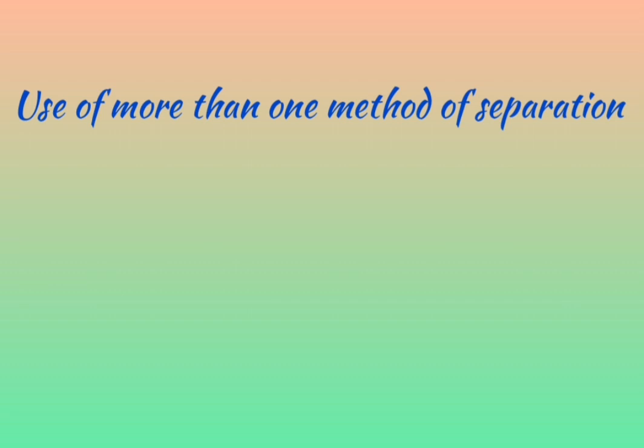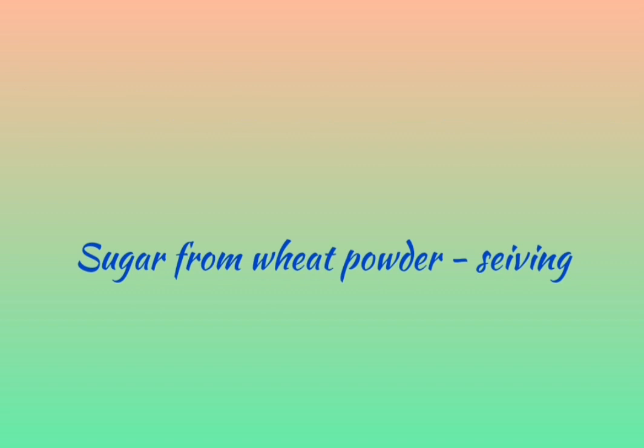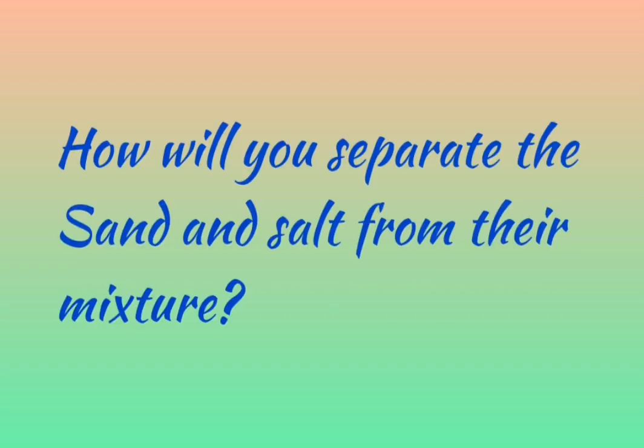For example, if you have to separate the sugar from wheat powder, what will you do? Yes, you will do the sieving, isn't it? Such that the flour will get on the paper while the sugar remains on the sieve. But how will it be possible to separate the sand and salt? How will you separate the sand and salt from their mixture?